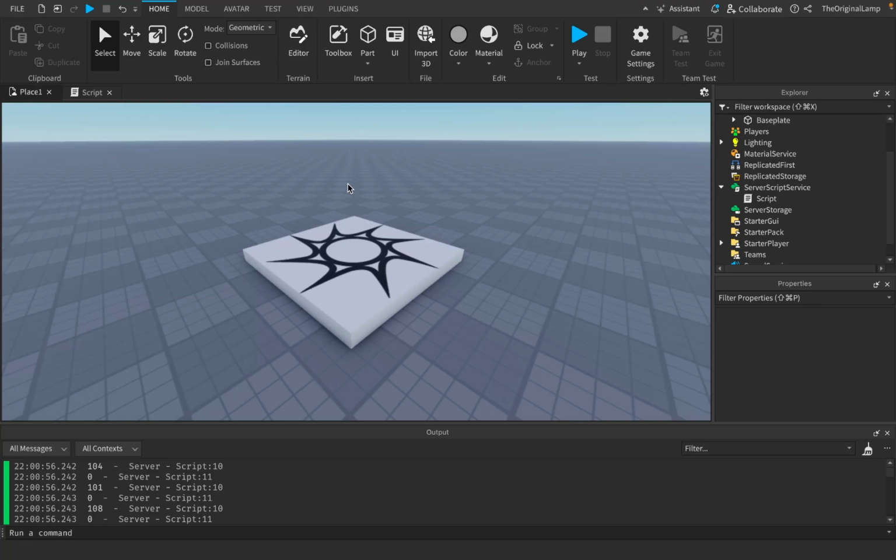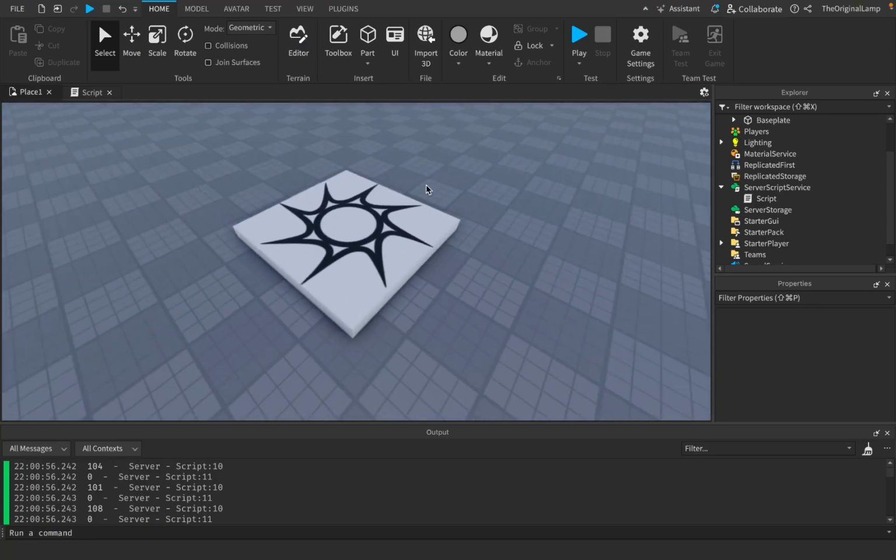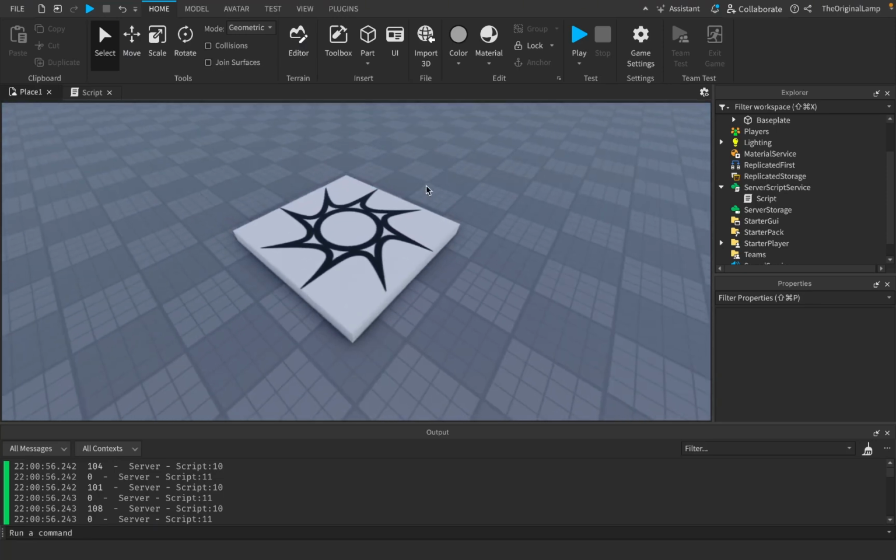But it just gave me an idea: could Roblox be used to save data? Because you've played a game on Roblox before where it saves your data, right? Let's say you have some tycoon game. When you leave the game and when you rejoin, it loads your progress back in, assuming the game is good and not stupid. It saves how much cash you had. It saves your rebirths. It saves your game passes or whatever else the game has, right?